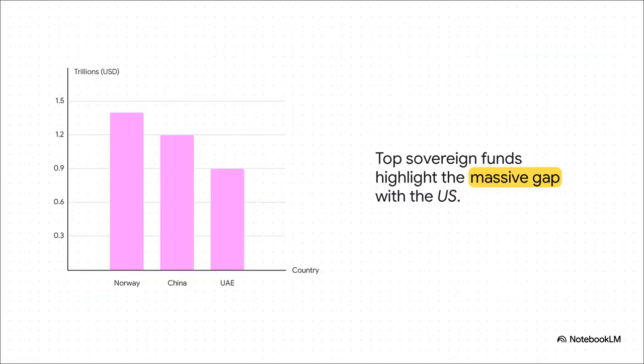And this brilliantly illustrates the geopolitical reality of that entire proposal. Consider the world's largest sovereign wealth funds. Norway is sitting on over $1.4 trillion. China has $1.2 trillion. The UAE and Kuwait have hundreds of billions each. The US? They are starting from literal zero. Whether Altman's proposal is a genuine act of social responsibility or just a really clever PR move to deflect criticism about AI monopolies, it absolutely forces a conversation that we need to have.